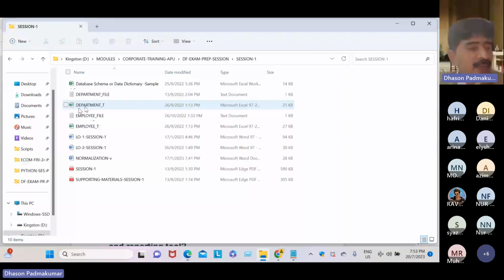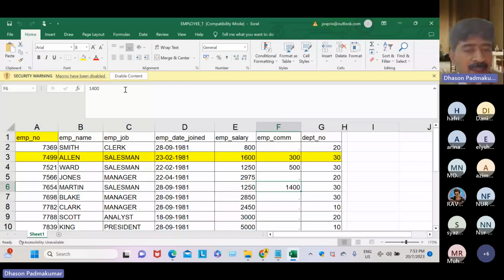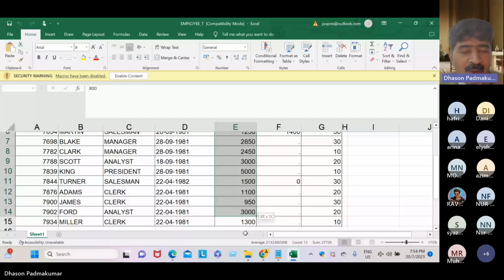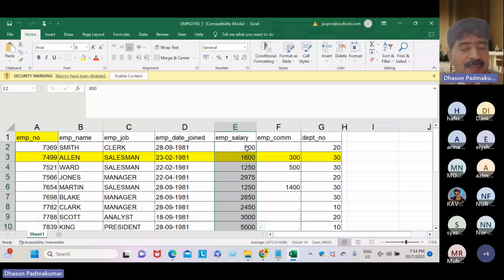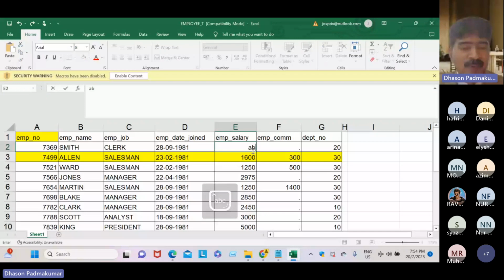Dear students, all of you please go to session 1 and take this employee file. It has a few columns. Let's say this is the salary column and it is integer data type. See, all data are numeric. We can't see different data type data. It is not like ABC. No, ABC can't be found here, because an employee's salary is an integer. So all the data found under this column must be the same data type value.